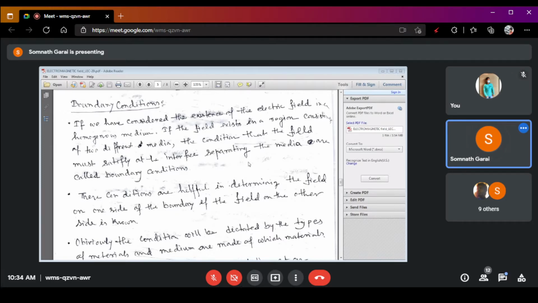But if an electromagnetic wave propagates from one medium to another medium, that needs a boundary condition.